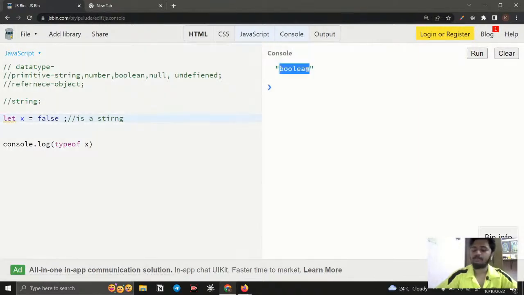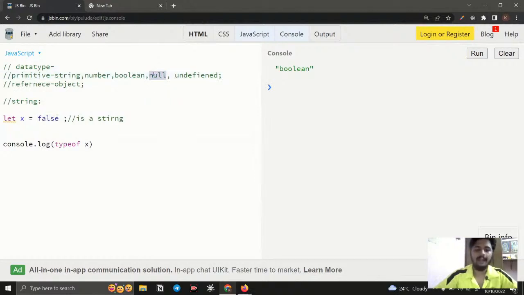You can see this is boolean. Strings are a sequence of characters, everything wrapped with double quotes or single quotes. Numbers are numbers. If it is not wrapped with quotes and it is a number, minus, plus, decimal, whatever, it is a number. And booleans are true or false only, nothing else. So this is going to be the third one.